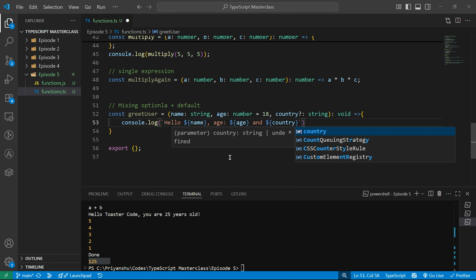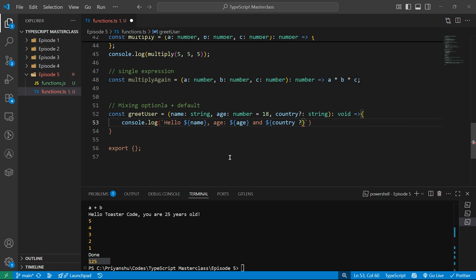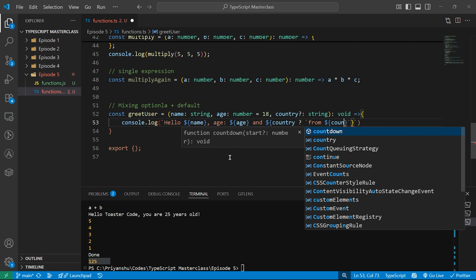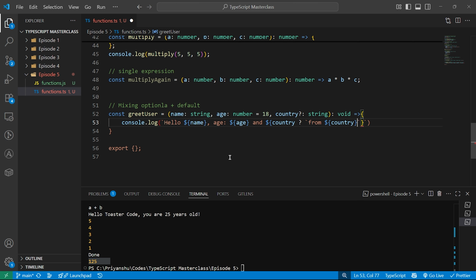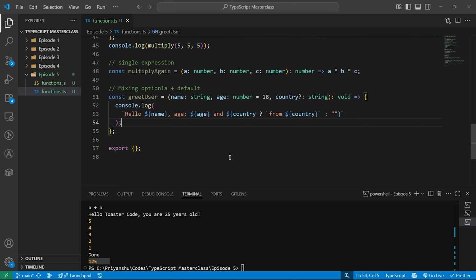That's JavaScript. It's super awesome. Okay, so here I can do country. If it is here, then do this for me, from country. Fine. If it is not there, then keep it empty. I mean, this is just a general thing. If you are good with JavaScript, at least you know how to write JavaScript, you might know what I have written. It's nothing fancy over here.